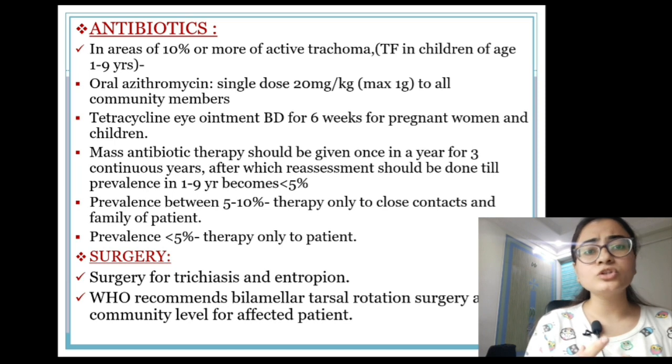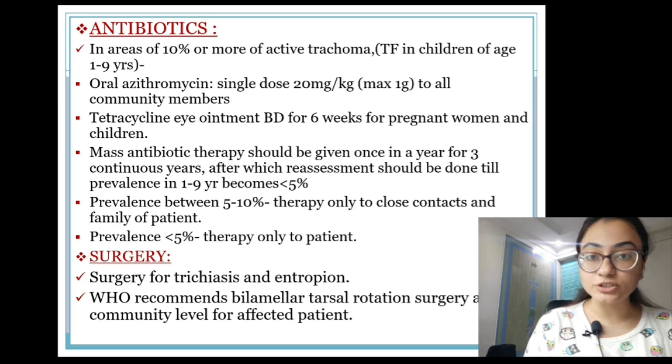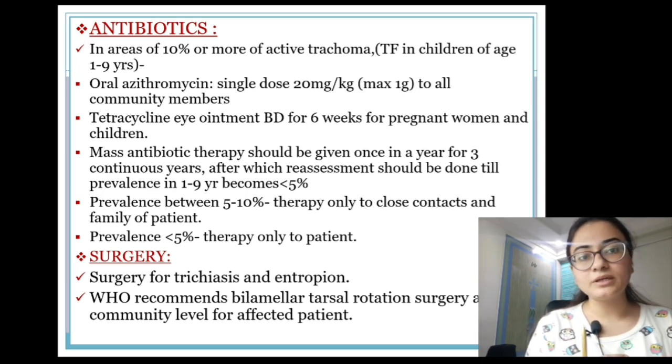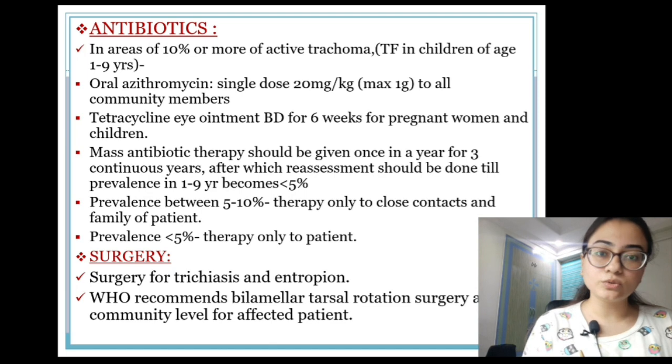So we give mass antibiotic therapy. In mass antibiotic therapy, we give it once a year for 3 consecutive years, after which we do a reassessment to check what is the percentage now, and if the prevalence is less than 5% of the disease, then we are going to give therapy only to the patient.